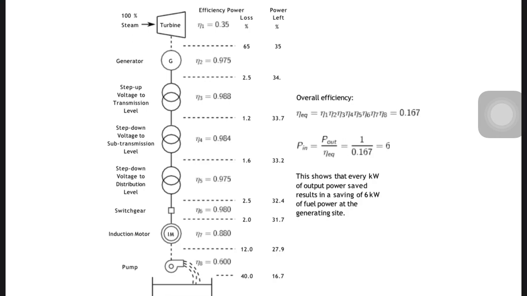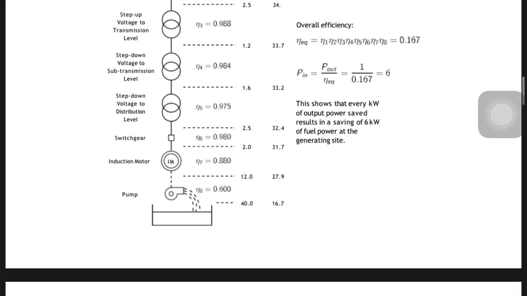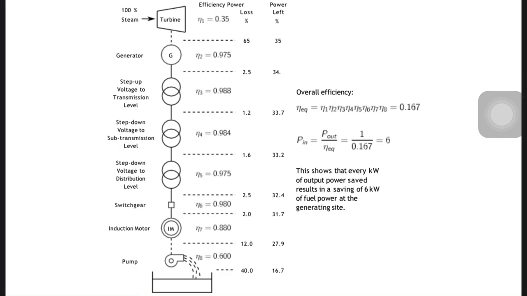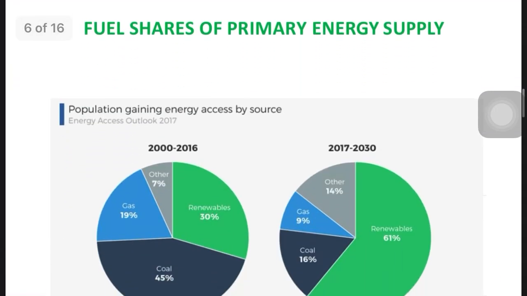Thermal and other power plants are very less efficient, but the source, coal, is very cheap compared to nuclear. For example, in a nuclear power plant, the raw material is very costly, right? So I tried to give you a brief introduction to how power is generated, how it is transmitted, and what the efficiency of that is, right?